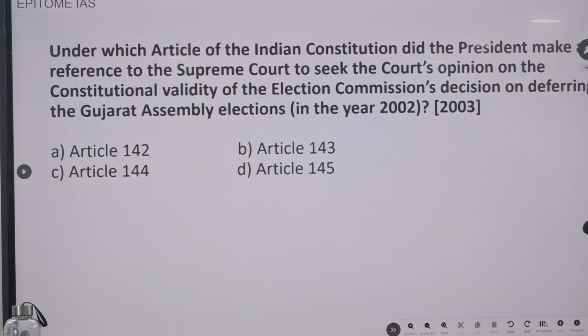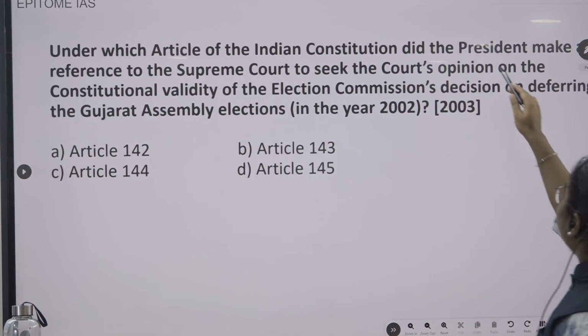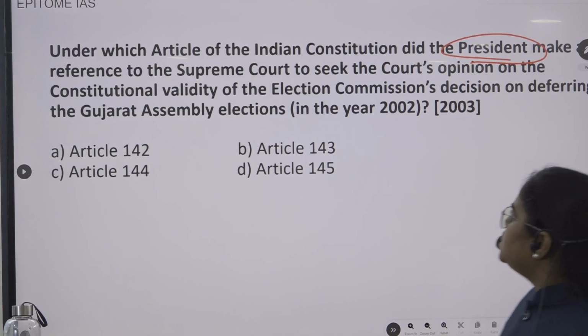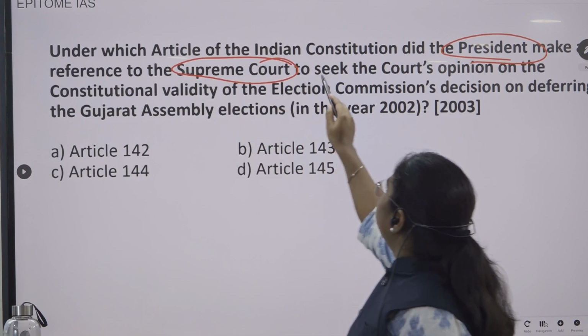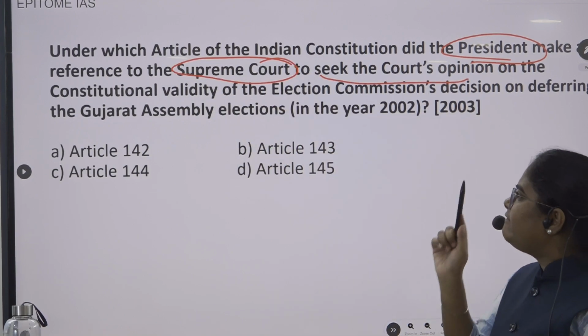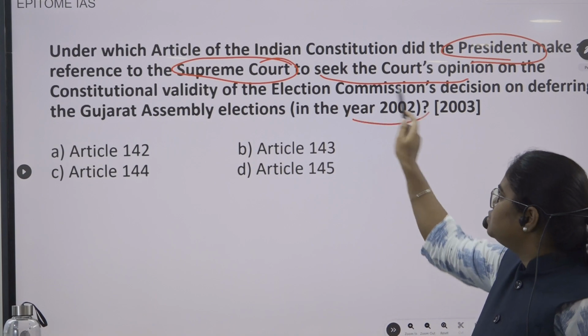Now, under which article of the Indian Constitution did the President make reference to the Supreme Court to seek the court's opinion on the constitutional validity of the Election Commission's decision on deferring the Gujarat Assembly election in the year 2002?